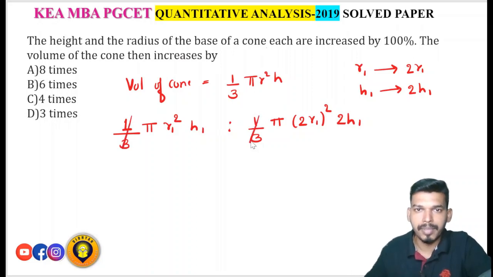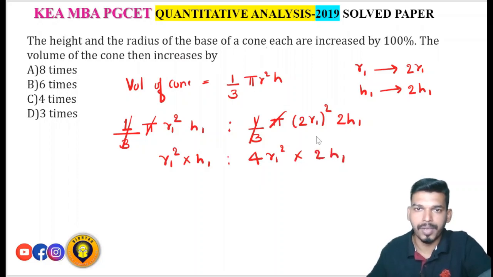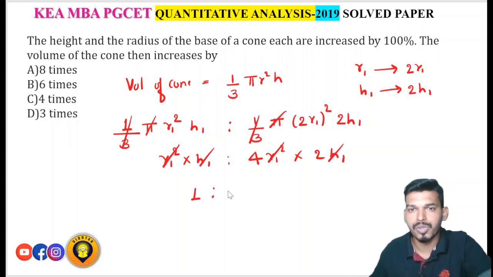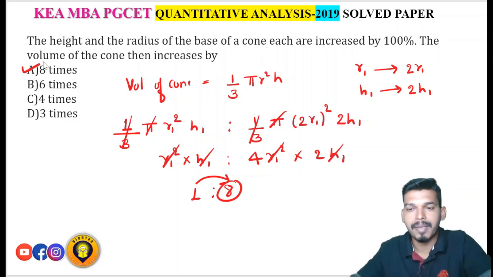So 1 by 3 gets cancelled, pi and pi get cancelled. So this is r1 square into h1, against 4 times r1 square into 2 times h1. r1 square cancels, h1 cancels, so the ratio is 1:8. So therefore the volume of the cone increases by 8 times. So 8 times is the answer. Next one.